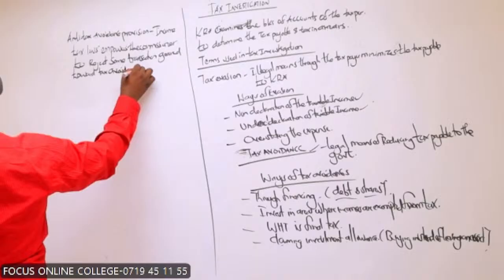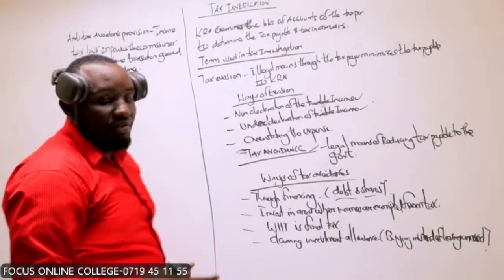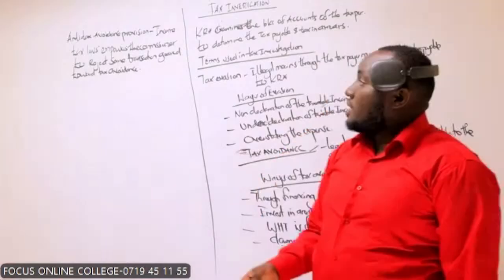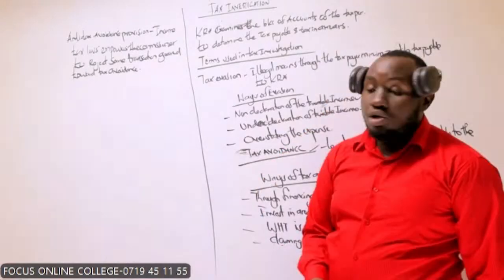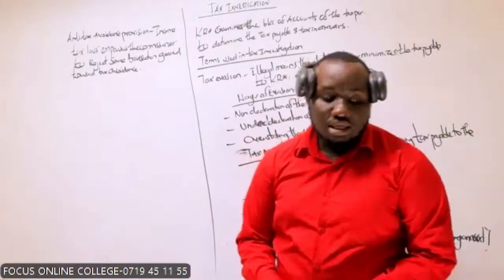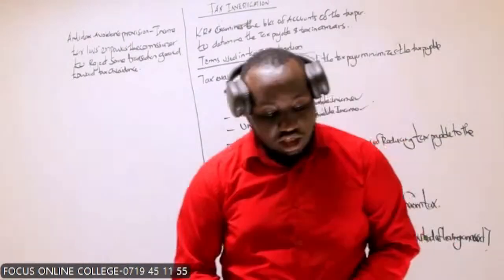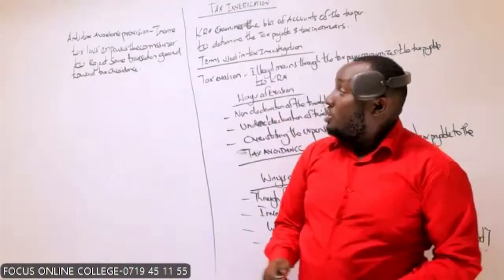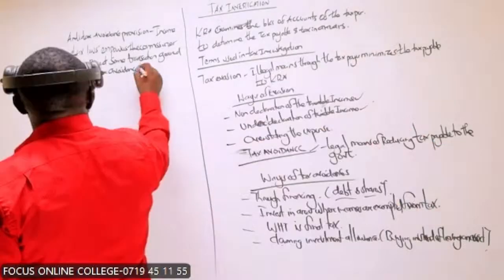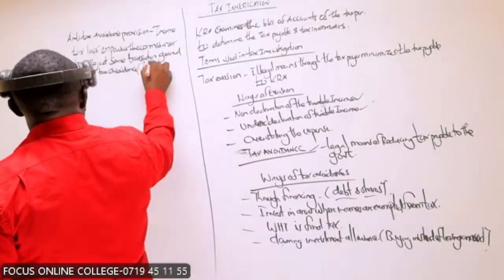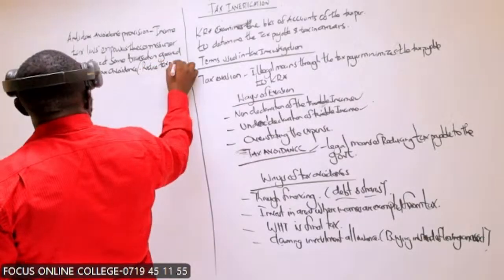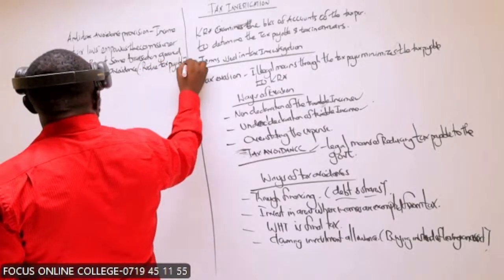I'm saying although tax avoidance is legal, meaning permitted by the law, the Income Tax Act basically empowers the person that we call the commissioner to reject some of the transactions with the intention to avoid taxes or to reduce the tax payable.